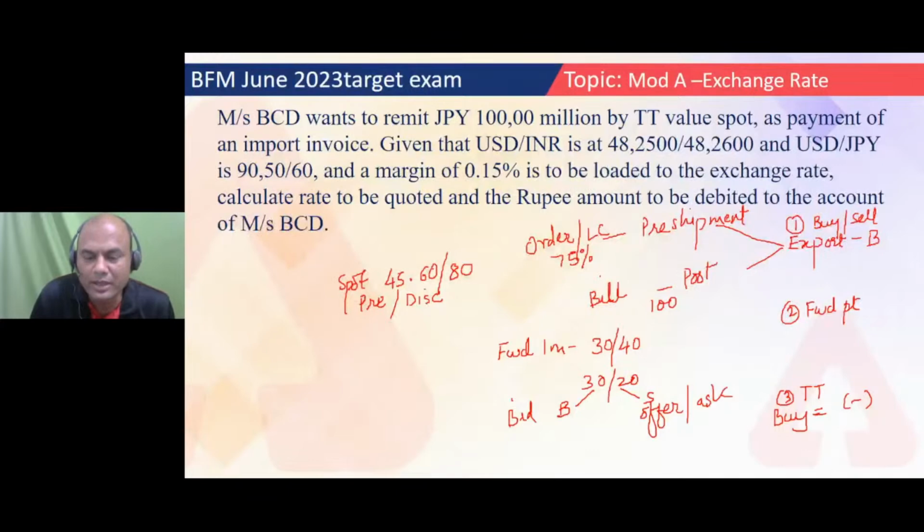One customer of my bank wants to send dollars to his daughter in USA. In this case, will I add TT margin or will I subtract TT margin?